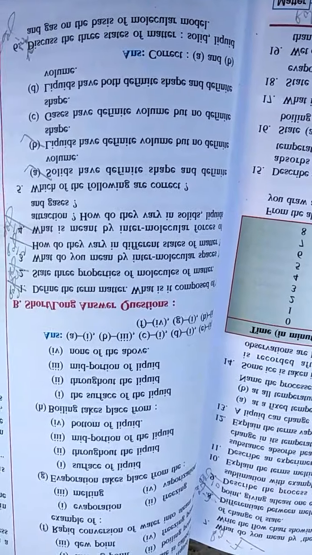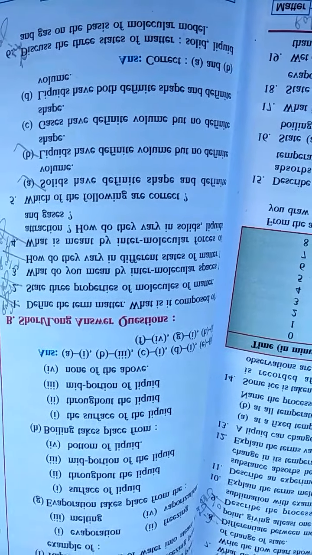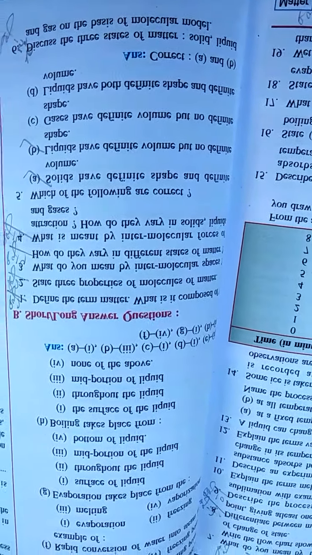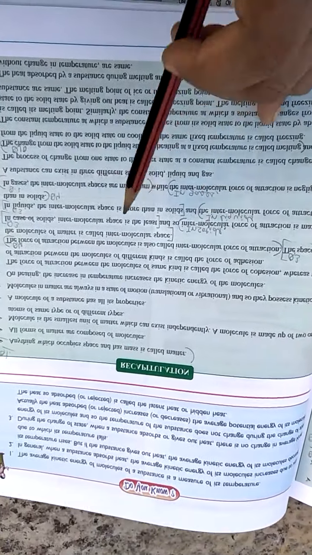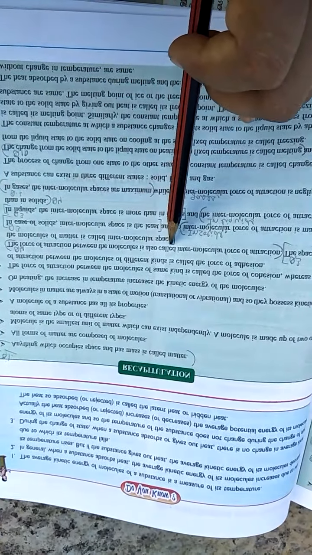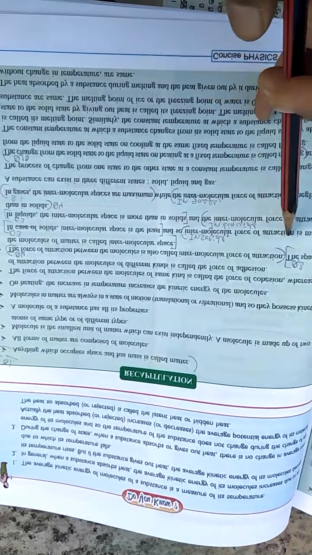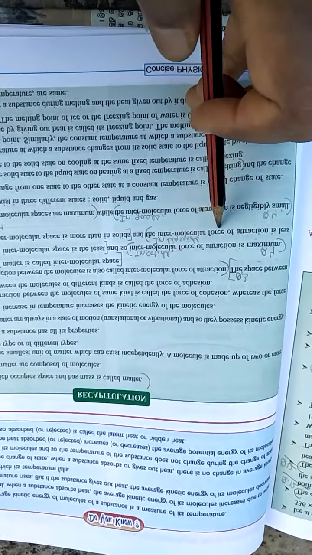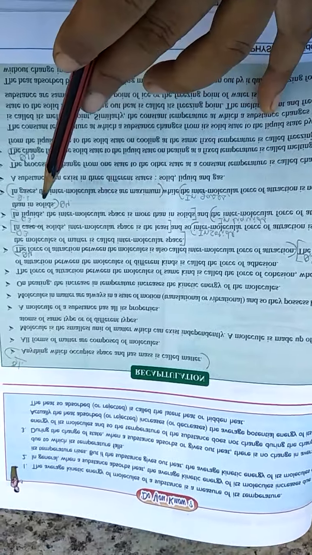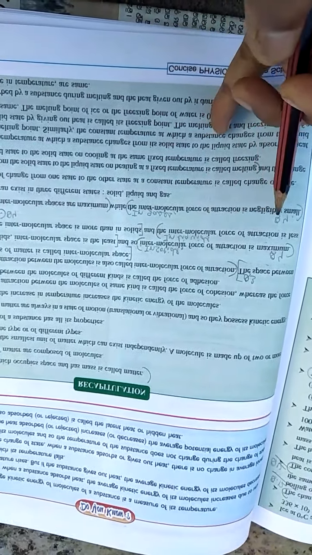Next question: what is mean by intermolecular forces of attraction and how do they vary in solid, liquid, and gases? It is again given on page number 14 of your book that force of attraction between molecules is called intermolecular force of attraction. In solids, intermolecular force of attraction is maximum. In liquids, the intermolecular force of attraction is less than that in solids, and in gases, the intermolecular force of attraction is negligibly small. This much you have to write in question number 4.